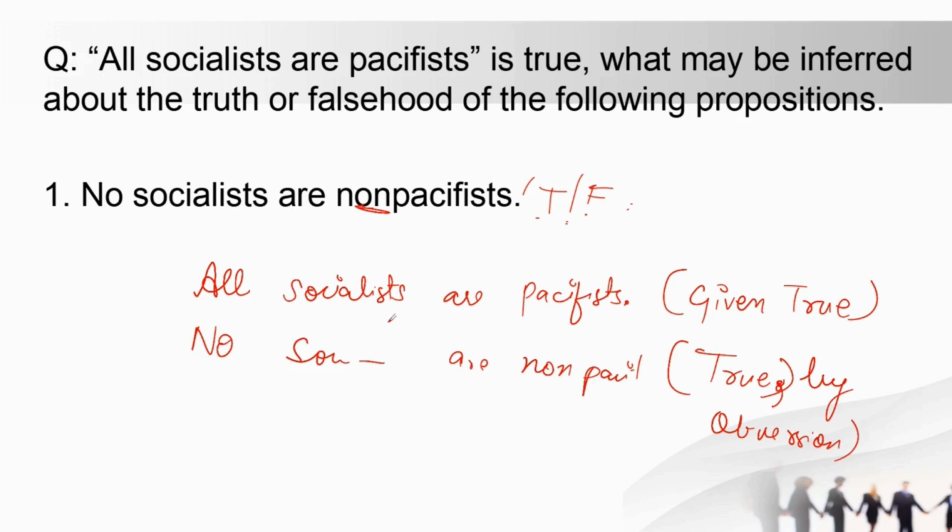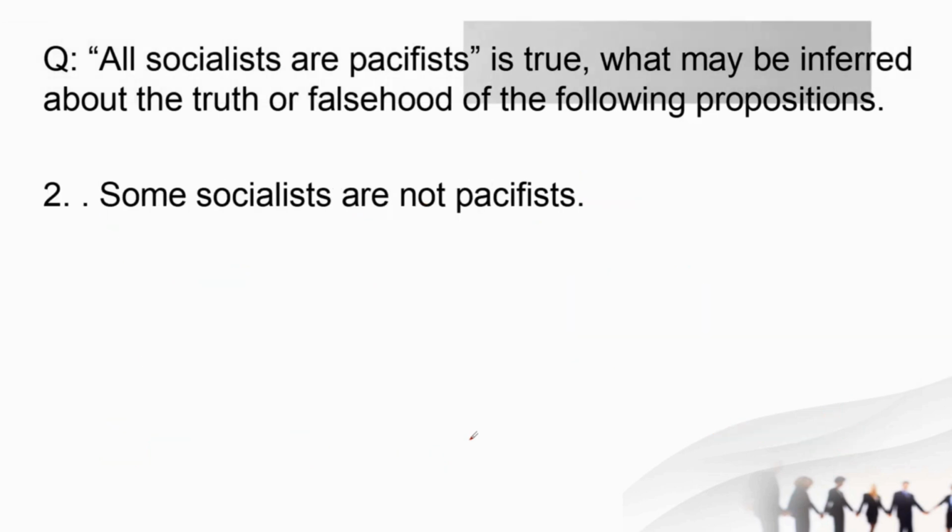So you have used obversion here. So again this is important. All socialists are pacifists. This is given true, and then no socialists are non-pacifists. Again true by obversion. So ये जो आपका statement है, therefore, so this particular statement, no socialists are non-pacifists, is true. ठीक है, तो ये आपका true आ गया. Similarly, let's try to solve the next question.